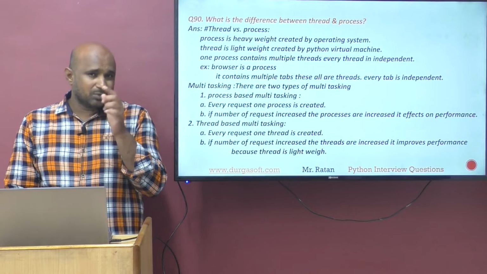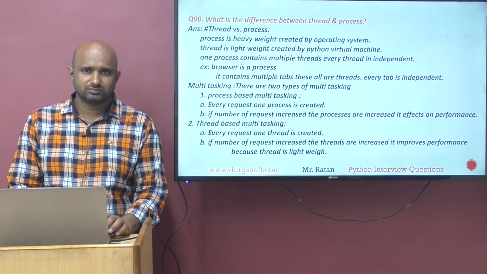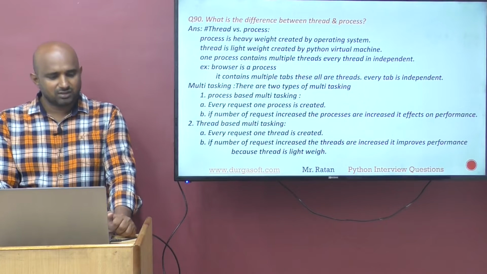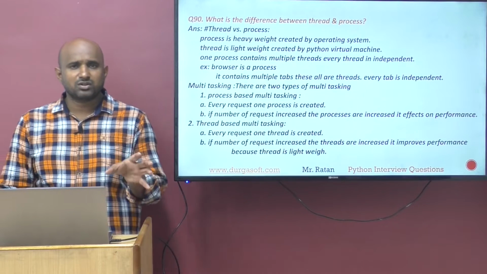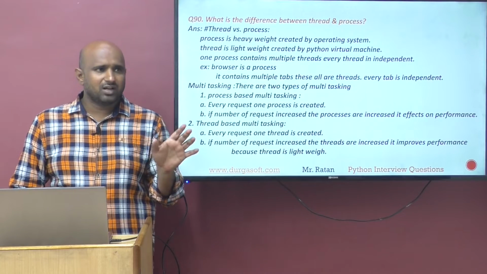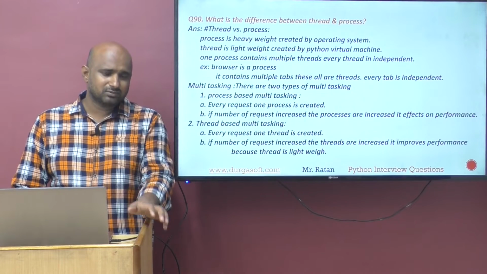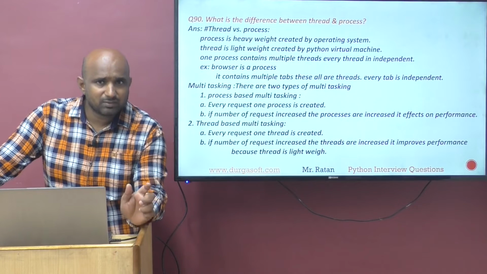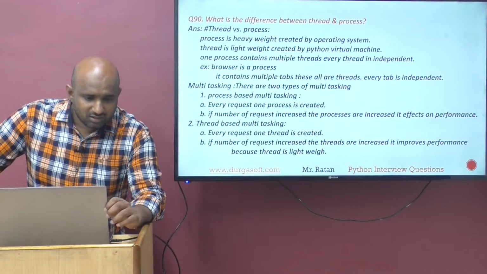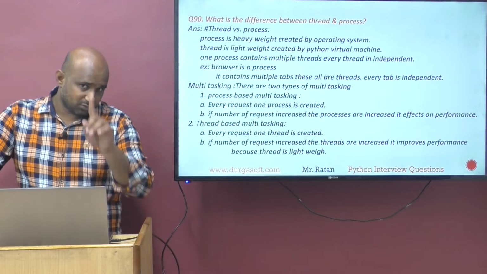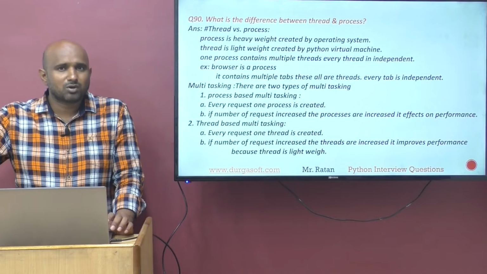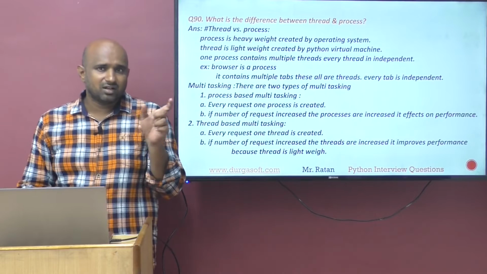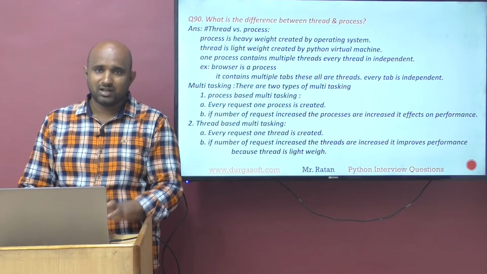One process can have multiple threads. In one process, we can create multiple threads. For the best example, take the browser as a process. A browser can open one tab or multiple tabs. In task manager, the browser shows only one process running. In that browser, multiple tabs are running. Every tab is a thread.